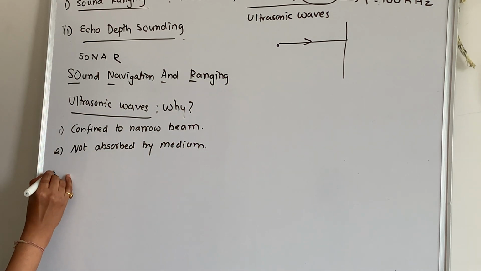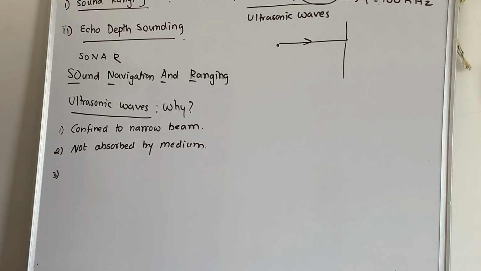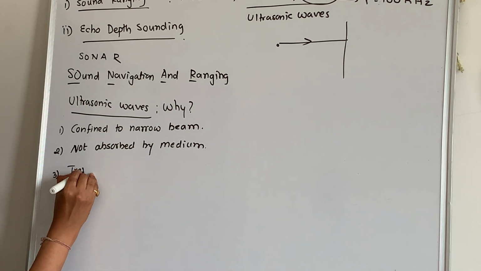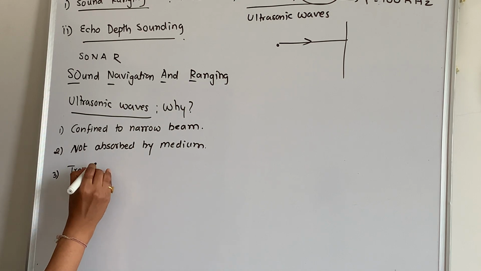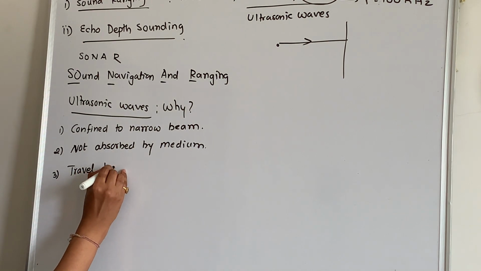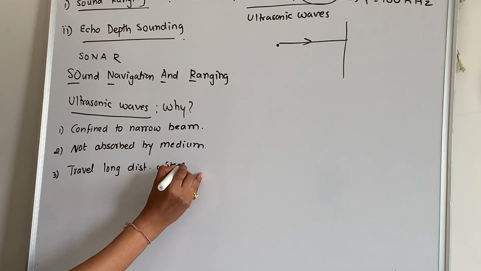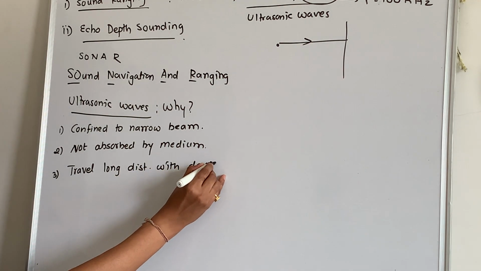And third, they can travel a long distance without deviation.